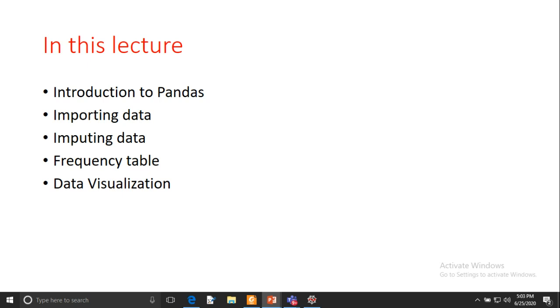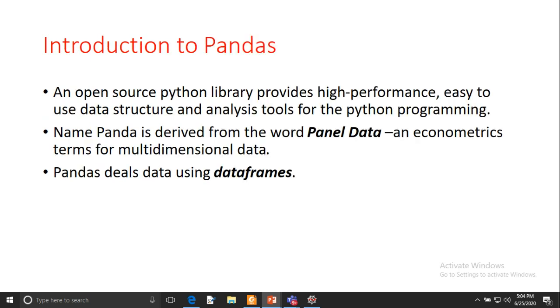We will discuss introduction to pandas, importing data, imputing data, and frequency table and data visualization. Let's have an introduction to pandas.